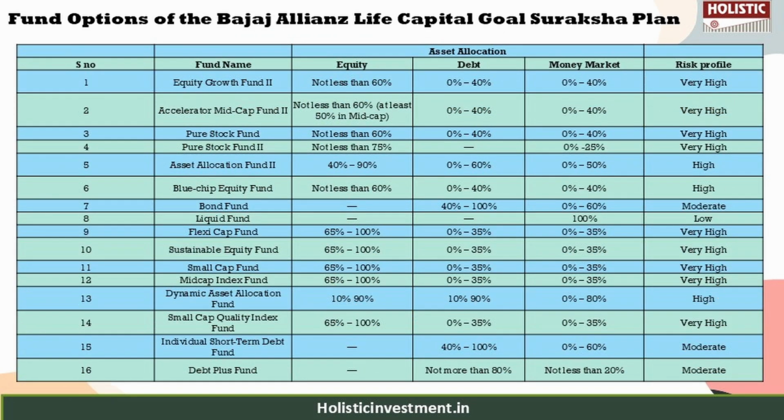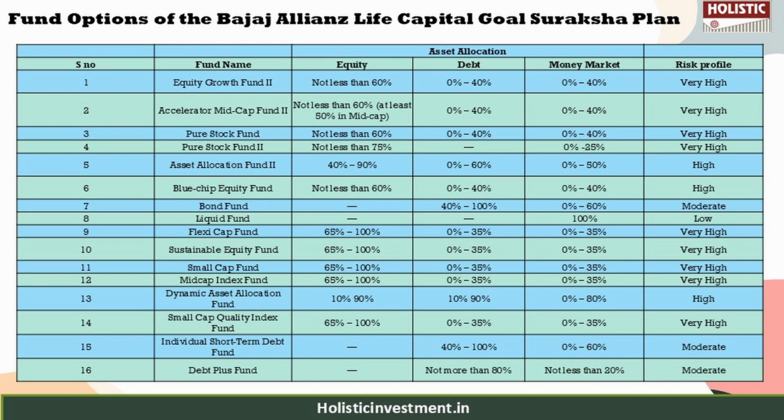Now let us take a look at the various fund options available under this policy, which are Equity Growth Fund 2, Accelerator Mid Cap Fund 2, Pure Stock Fund 2, Asset Allocation Fund 2, Blue Chip Equity Fund, Bond Fund, Liquid Fund, Flexi Cap Fund, Sustainable Equity Fund, Small Cap Fund, Mid Cap Index Fund, Dynamic Asset Allocation Fund, Small Cap Quality Index Fund, Individual Short Term Debt Fund, and Debt Plus Fund.